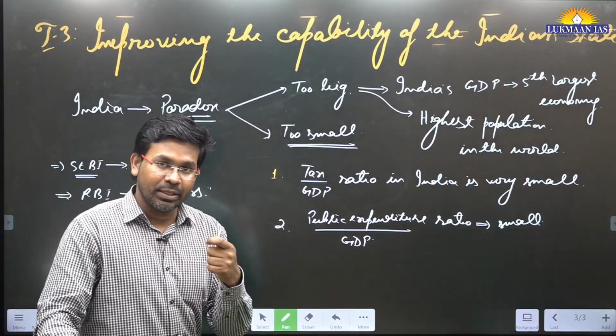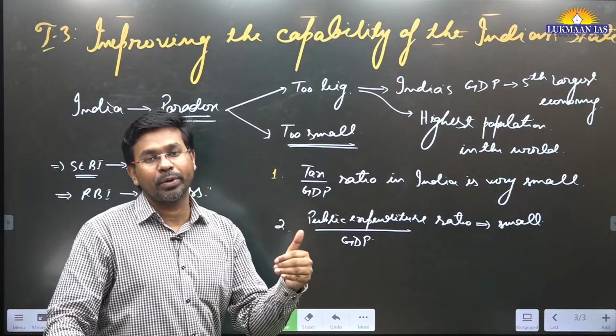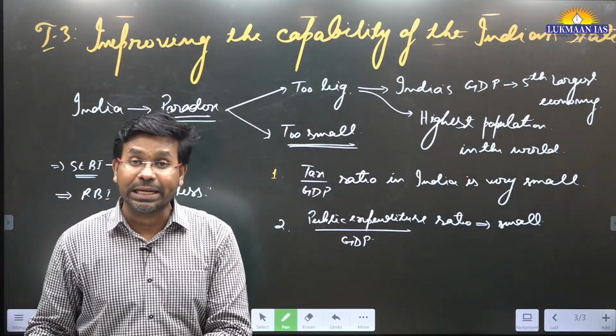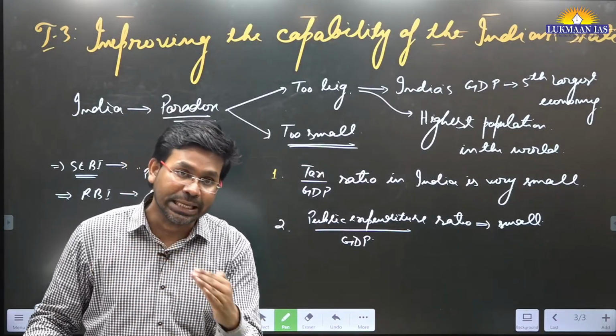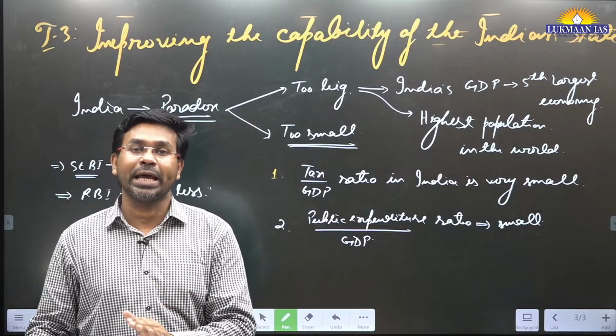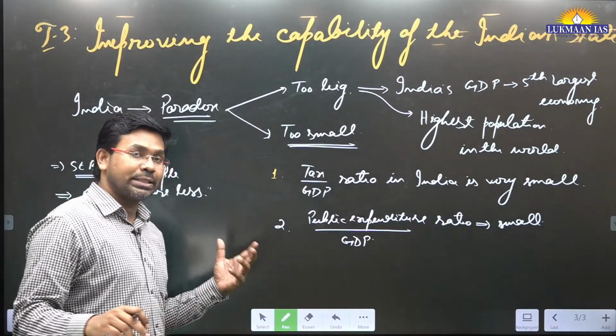There are few people to serve a huge population. Because of this, the quality of services is gradually deteriorating. This is what is happening in India. This is the problem.